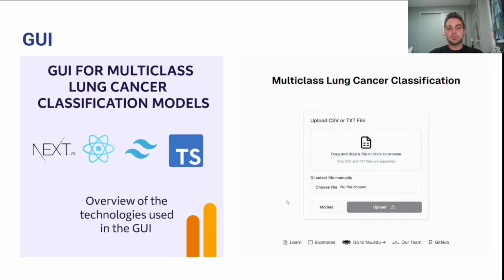So this slide introduces the graphical user interface, GUI, for multi-class cancer classification system. Our goal was to create a simple, intuitive, and efficient interface for users like researchers and clinicians.